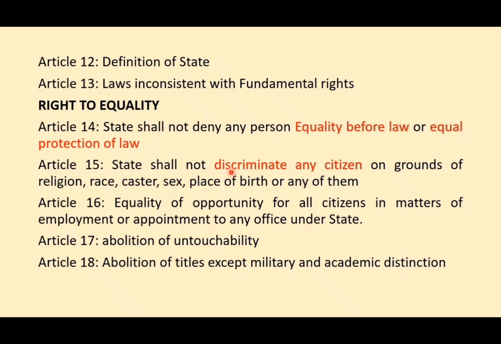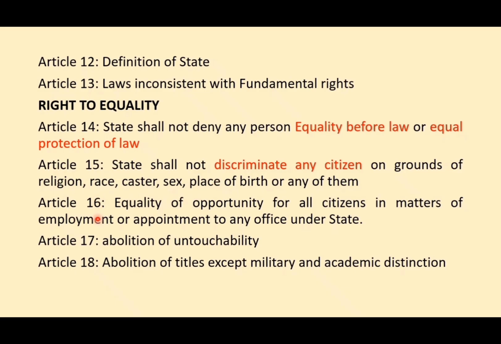Article 15 is about right against discrimination. The state shall not discriminate against any citizen on the grounds of, remember these grounds, they may give some grounds and ask you to identify the odd one out: religion, race, caste, sex, place of birth, or any of them. So RRCSP, remember the first words.